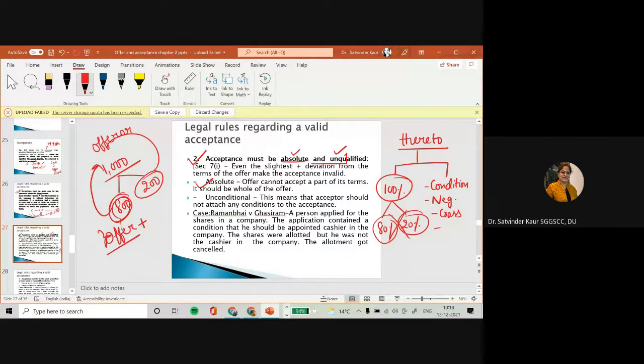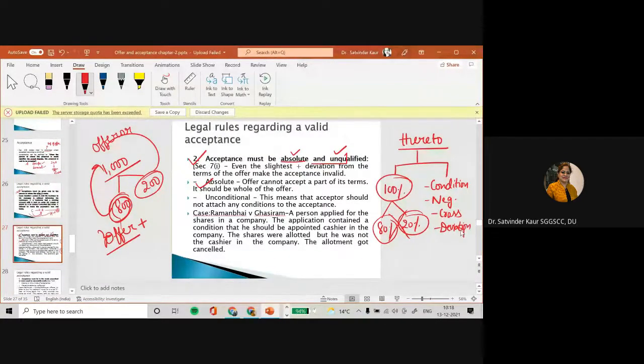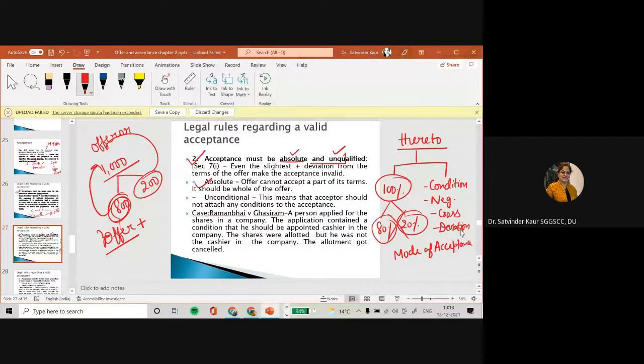And when we talk about the unqualified, unqualified means कि किसी तरह की ओरिजिनल ऑफर से डिविएशन नहीं होनी चाहिए, किसी तरह का कोई नेगोशिएशन नहीं होना चाहिए. Even the slightest deviation with respect to the mode of acceptance is going to make the acceptance invalid. For example, you have taken the admission and you have not given the acceptance in the mode by filling up the form, but you have written a mail to the authorities. So in that case, this acceptance is invalid, right? So you have to accept the offer, whatever terms and conditions etc are given in the offer.